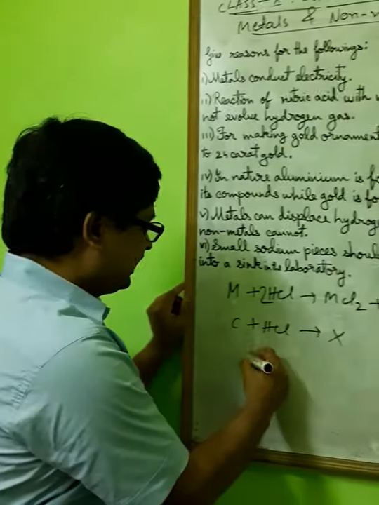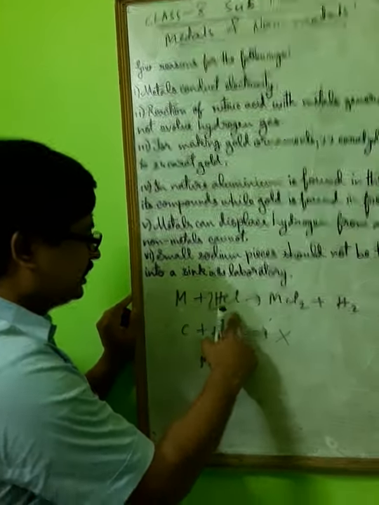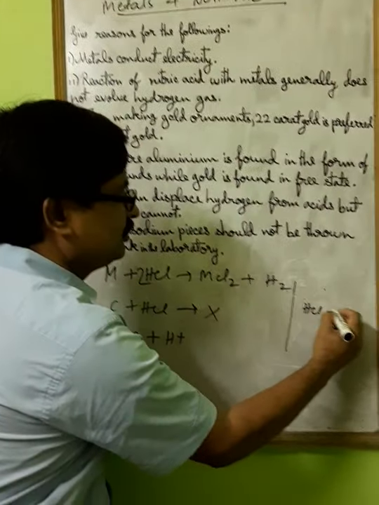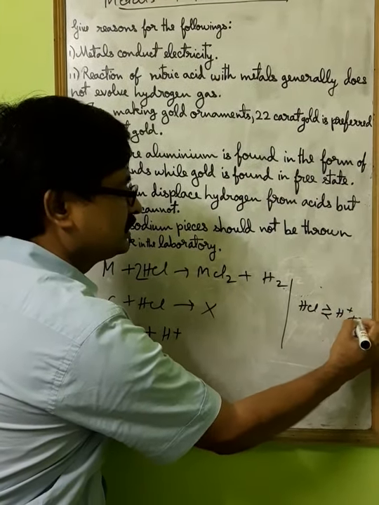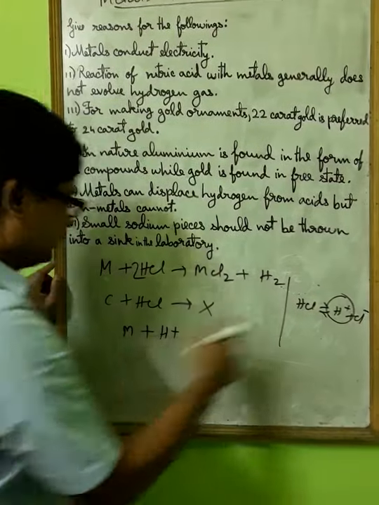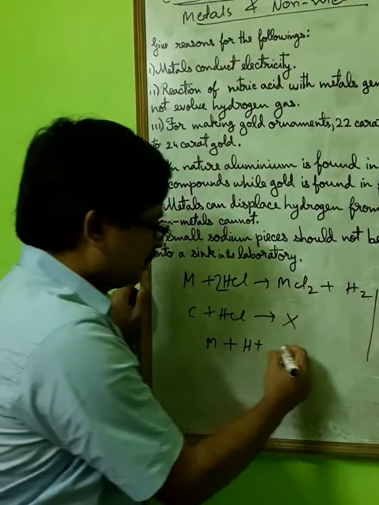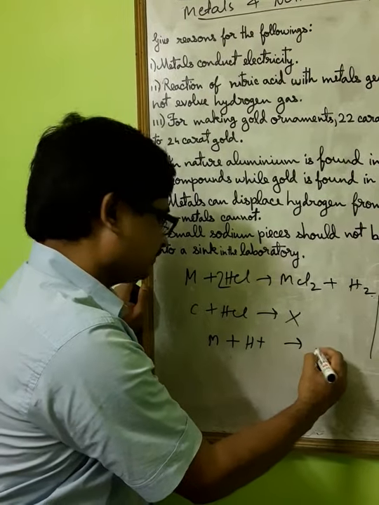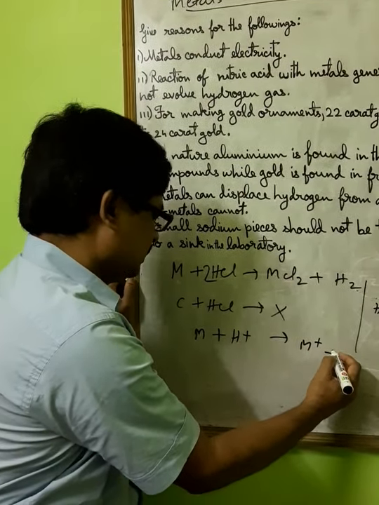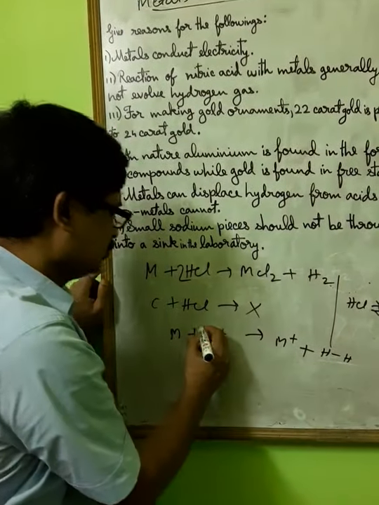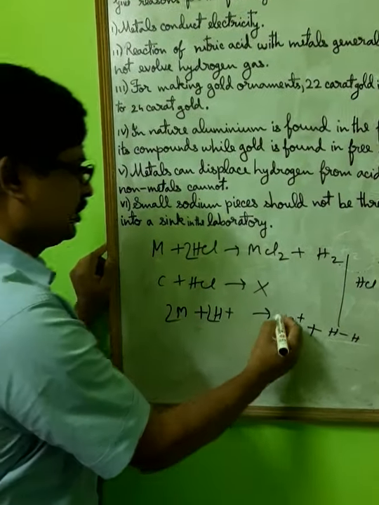Okay, M plus HCl means what? H plus, you can think like that. HCl will be ionized as H plus plus Cl minus. This H plus is coming here, and metal will donate electrons to H plus to give M plus and H2. How many hydrogen? 2. So put 2. Okay, here also 2.